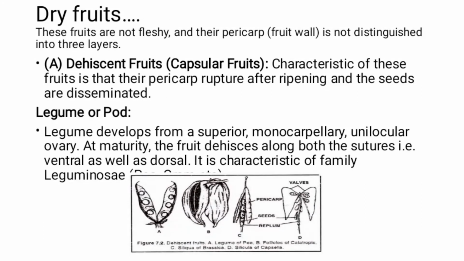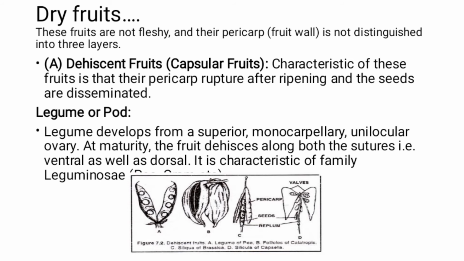Next type is dry fruits. These dry fruits are not fleshy and their pericarp is not differentiated into three layers. First is dehiscent fruit, that is capsular fruits. The characteristic of these fruits is that the pericarp ruptures after ripening and the seeds are disseminated. The first type is legumes or pods.